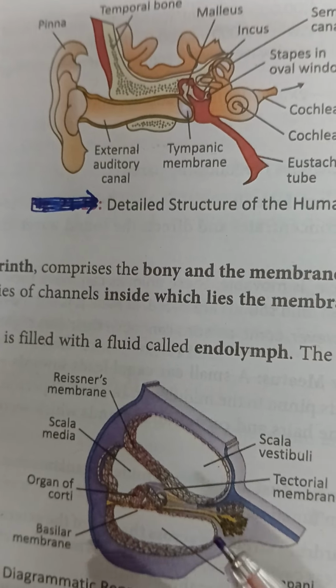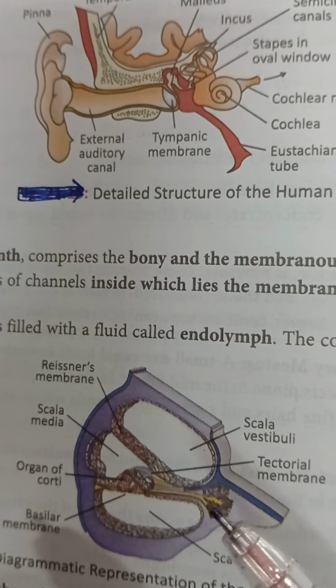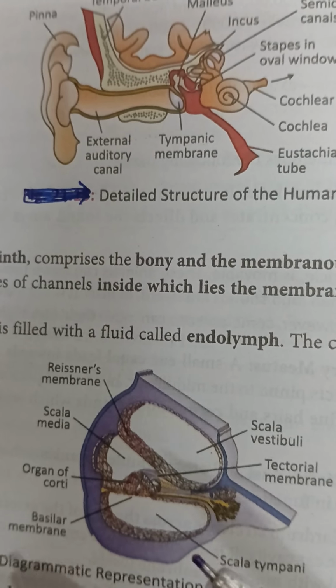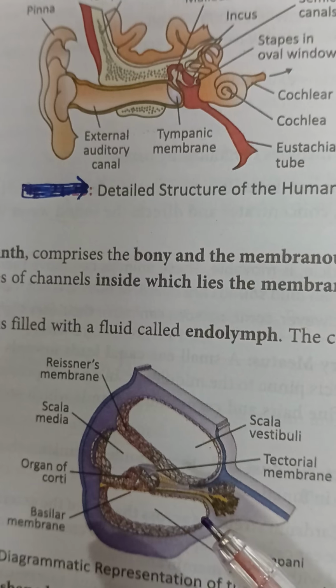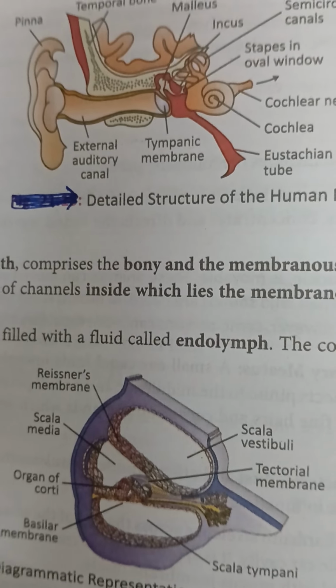The cochlear branch of the auditory nerve transmits the neural impulse for hearing, and the vestibular branch of the auditory nerve transmits the neural impulse for balance. So the nerve impulses are analyzed in the cortex of the brain and the sound is recognized. So that is the mechanism of hearing.